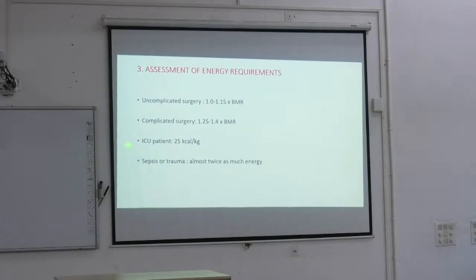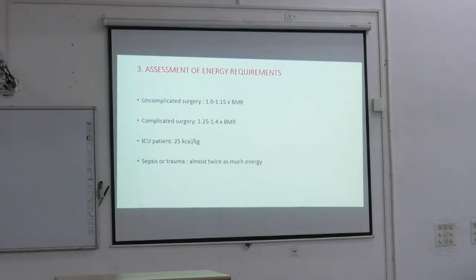In ICU patients, 25 to 30 kilocalorie per kg, at least 25 kilocalorie. If the patient is in sepsis or trauma, they will require almost twice the normal, because your energy requirement is more. So you have to assess each surgical patient, how much energy this patient needs, and supplement the extra energy.